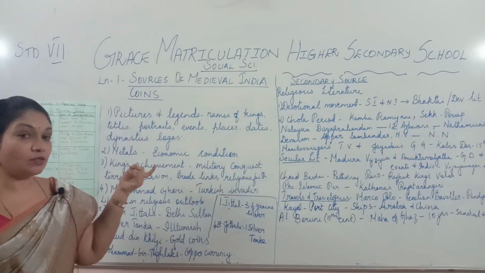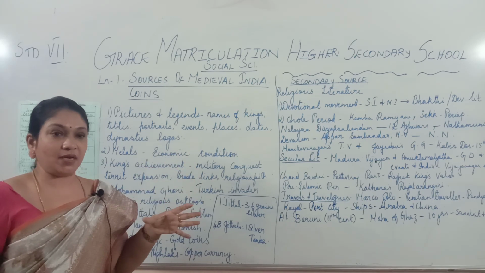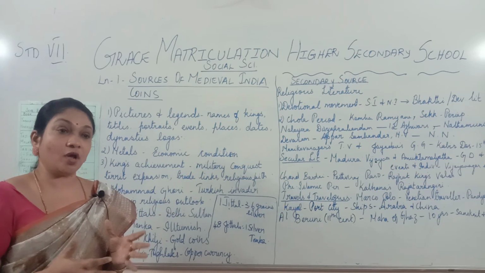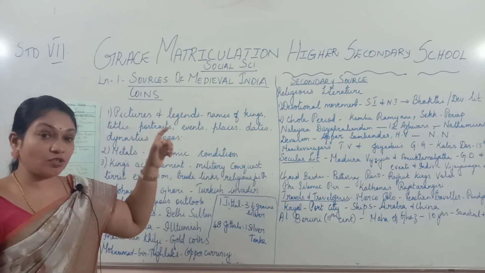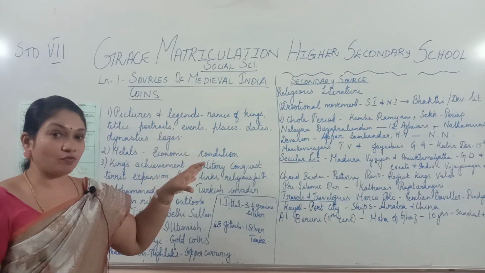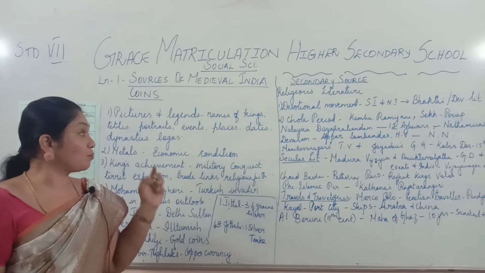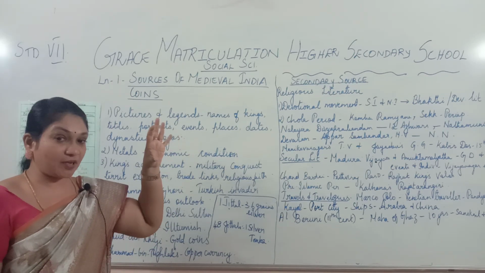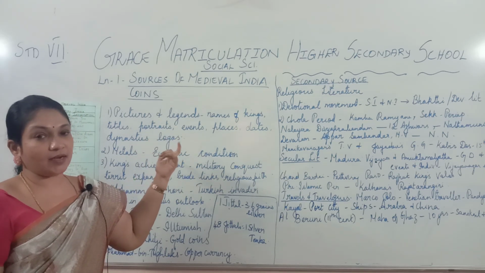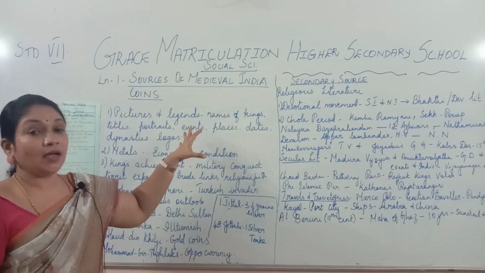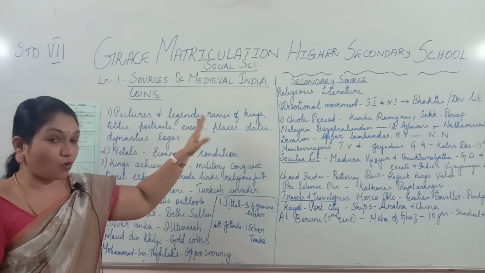Now coming to coins, the kings made coins during their period. They made coins of their own choice. So it's like an icon for them, an icon for their rule. They have the pictures, legends and the names of those kings on those coins. Then they also have the titles of the kings, the portraits. Portraits is nothing but the pictures of the kings, the events, the places, the dates, the dynasties and the logo. All these are inscribed on the coin. So when you look at those coins, you will come to know about all these details.